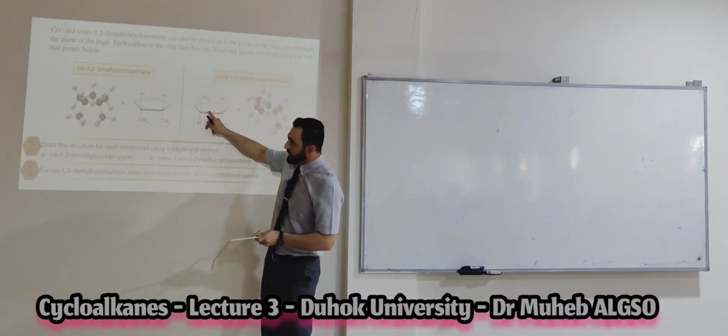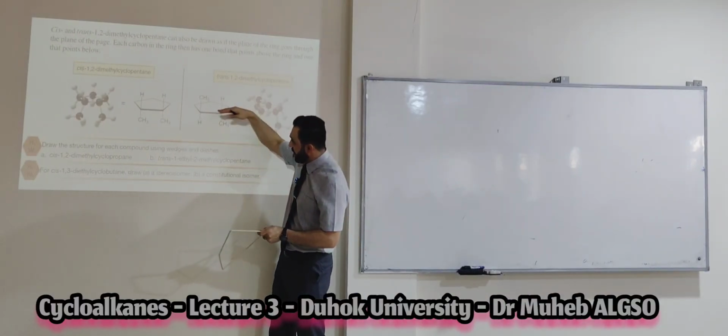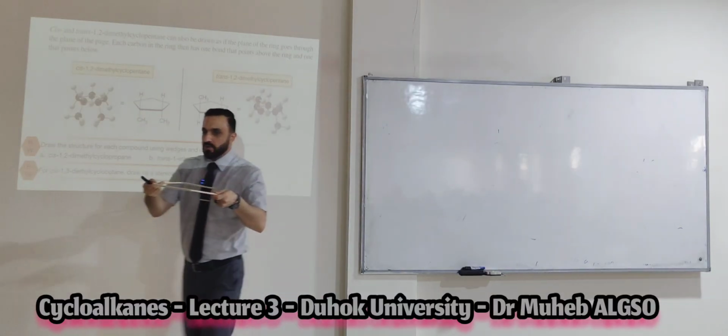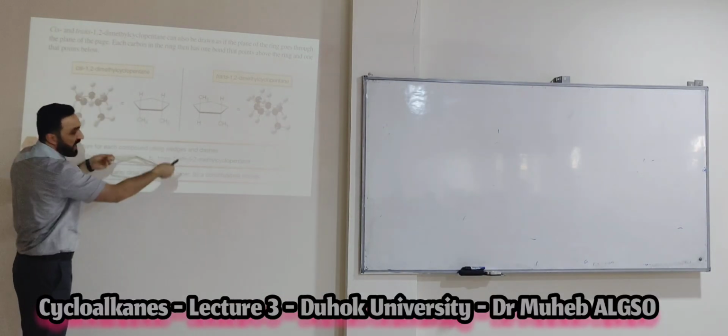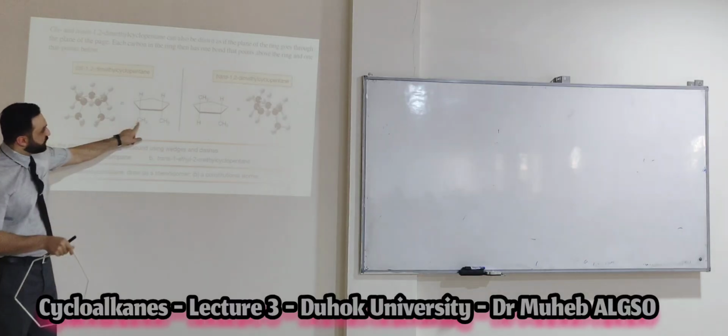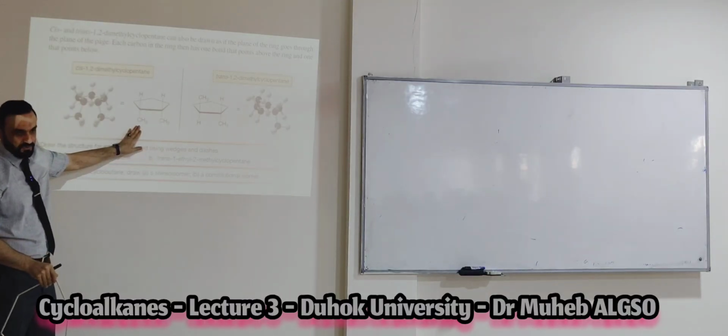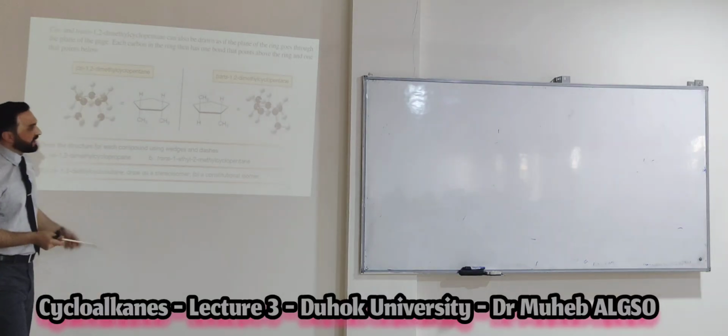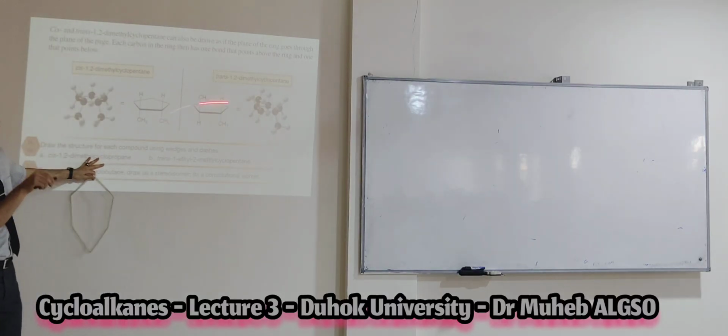But in this figure, put the cycle perpendicular to the plane like that. And he put the groups up and down on the cycle. If the two groups are on the same side, what will it give you? Cis. If the two groups are on different sides, it will be trans. Is it clear?